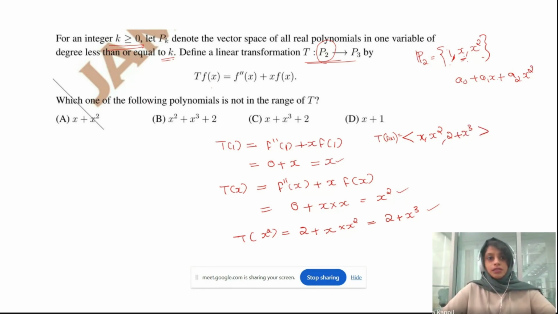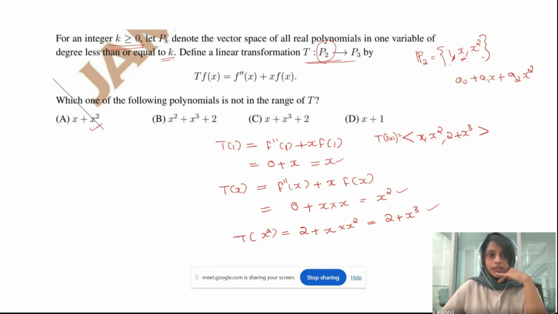Now let's see, the question is which of the following polynomials is not in the range of T. So you need to check whether each element is in the range of T or not. Whatever the answer is, it will be a linear combination of these three: x, x square and 2 plus x cube. So just check whether we can get these options by trying a linear combination of these elements. Can we get x plus x squared?